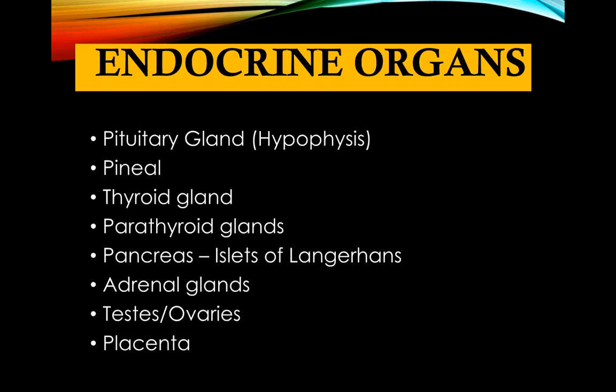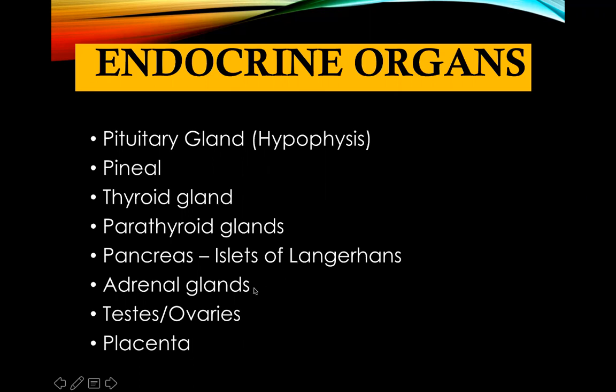Let's start with the pituitary gland or the hypophysis. Actually, this is the master gland of our body. Next, we have the pineal gland, your thyroid gland, your parathyroid glands. Your pancreas has two functions: the endocrine and exocrine functions. And the endocrine part of the pancreas is what we call your islets of Langerhans.